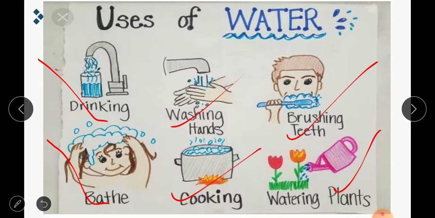Why the government has implemented these water bells is that water is very essential in our life. It is used for digestion. It is used for the removal of toxins from your body. It is also used for the proper functioning of your body organs. That much important the water is, along with your food, whatever you will be eating. That is the main reason why the government has introduced the water bells in our schools.